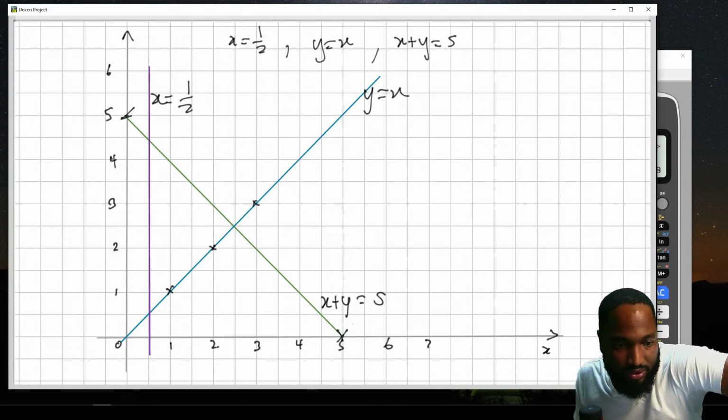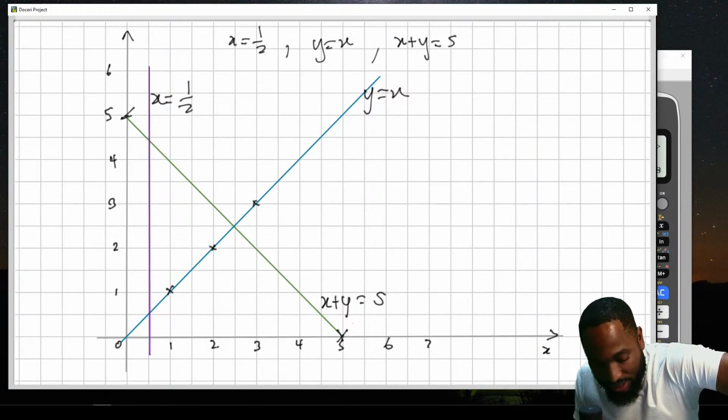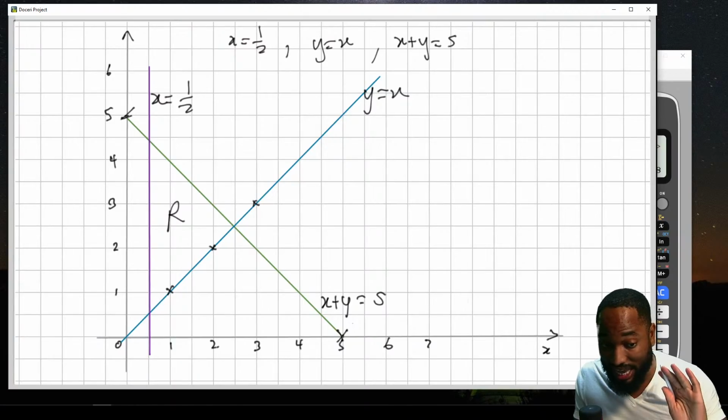Yeah, so now underneath, they want us to do a little shading, or just label the region. Label instead of the shading. Very likely the region is going to be here. Let me take a wild guess. I don't know yet.